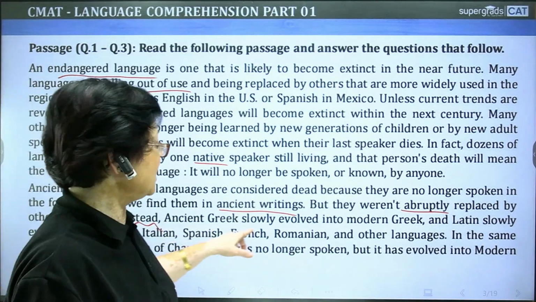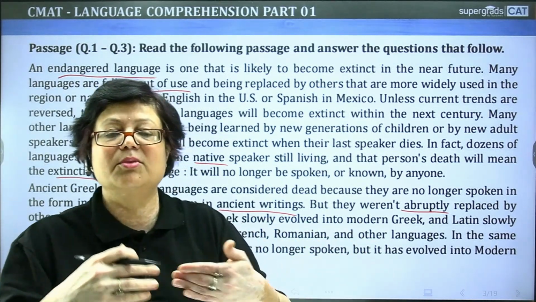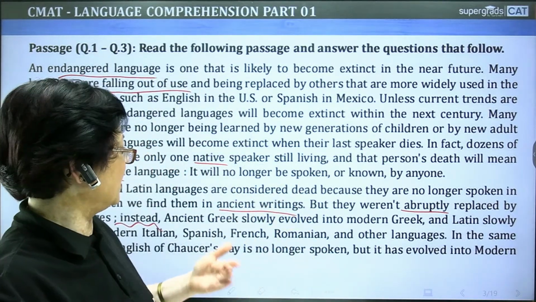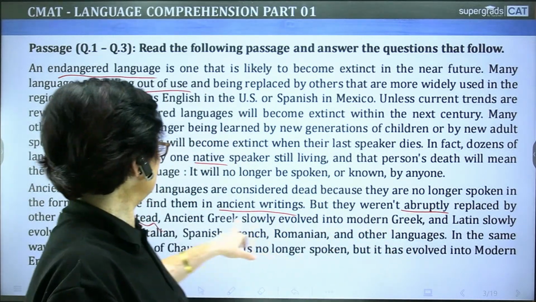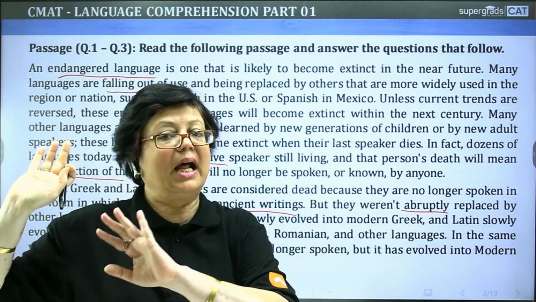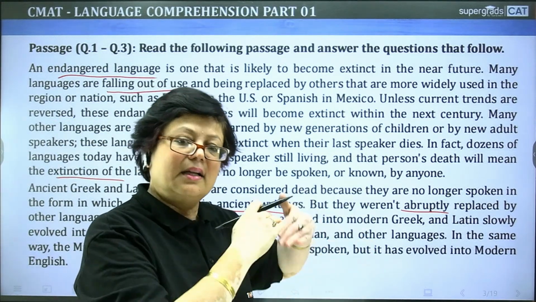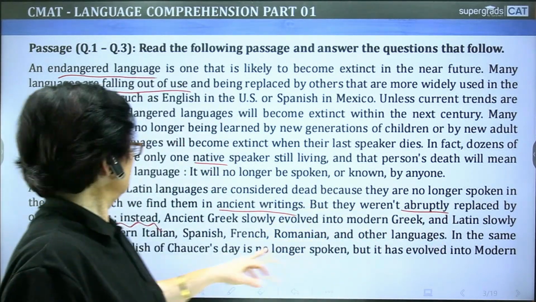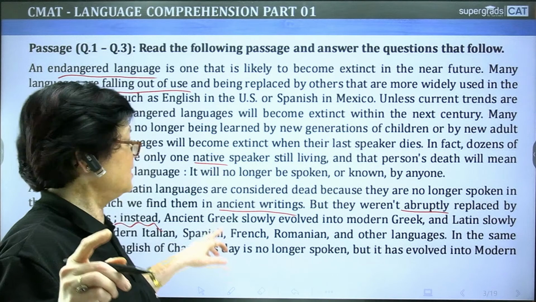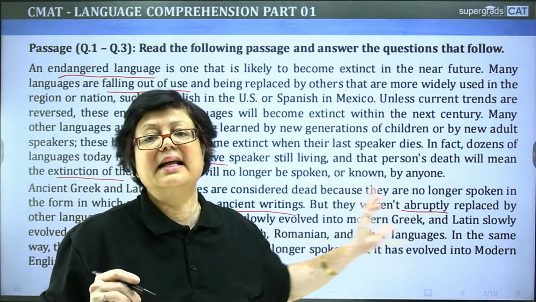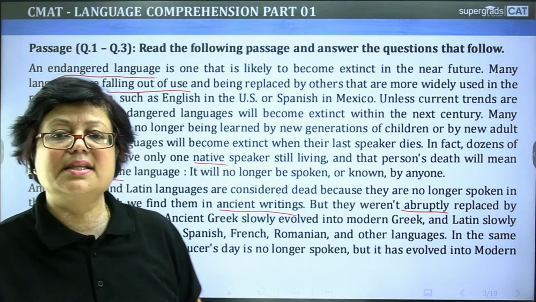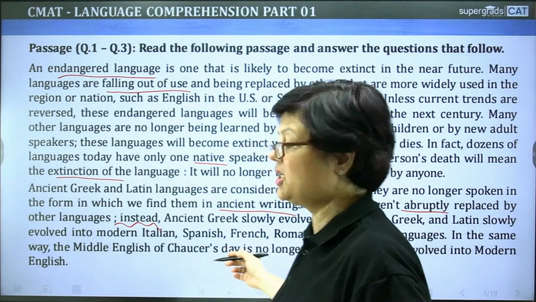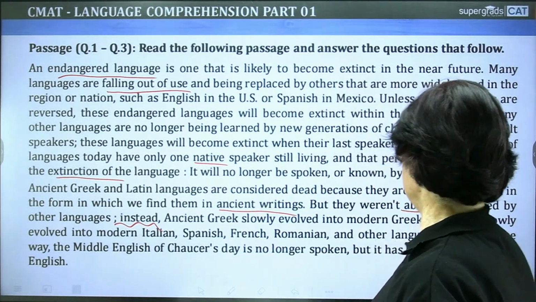देखिए, ancient Greek slowly evolved into modern Greek. Evolving means development, विस्तार, बढ़ना है ना, evolve होना मतलब progress होना, into modern Greek. तो जो ancient Greek थी, ancient मतलब पुराना, modern मतलब नया. Ancient Greek has changed into modern Greek. And Latin slowly evolved into modern Italian, Spanish, French, Romanian and other languages. So Latin जो language है उसने कितनी और languages को जन्म दिया? देखिए, Italian, Spanish, French, Romanian and other languages.